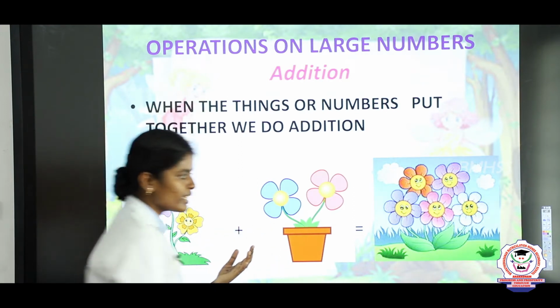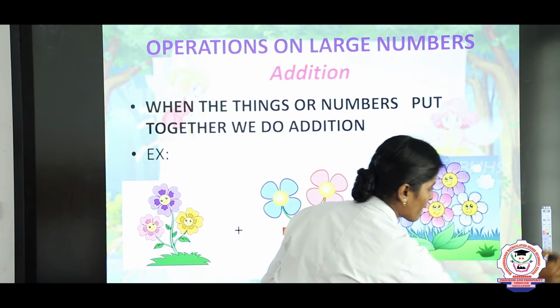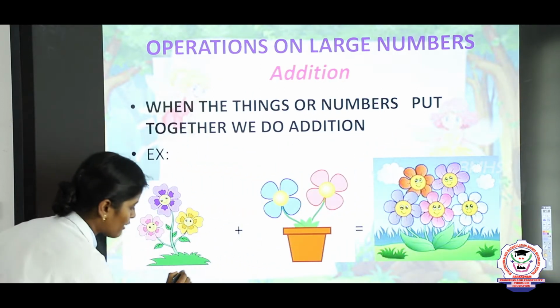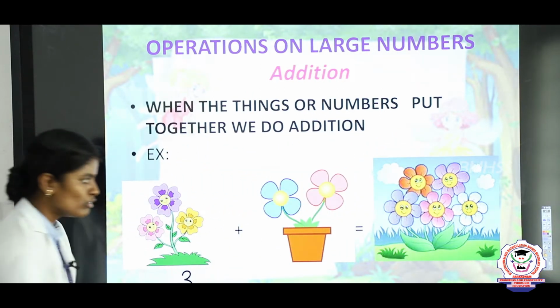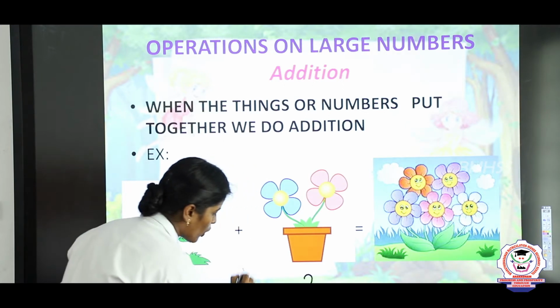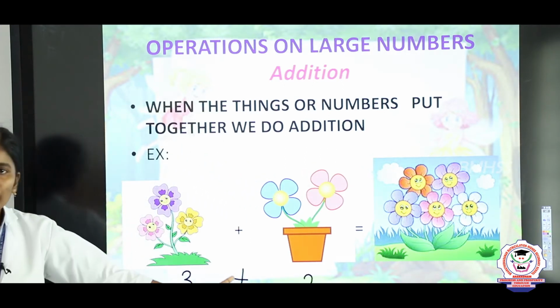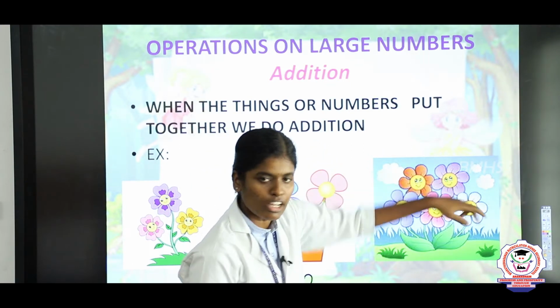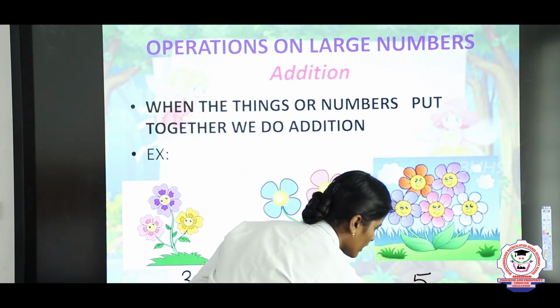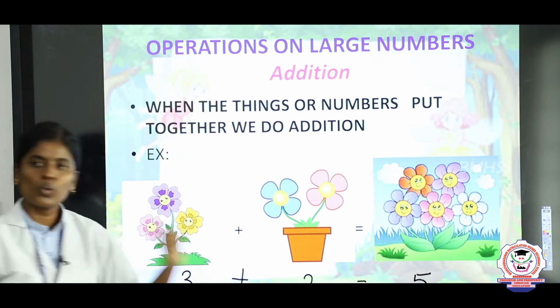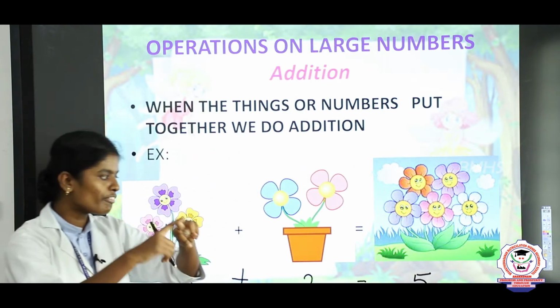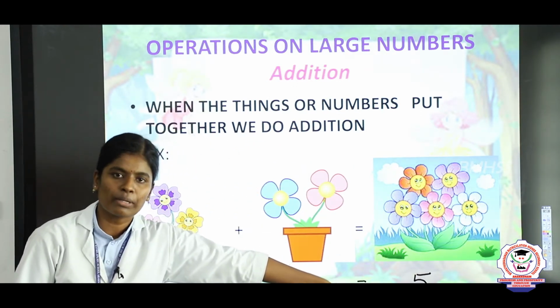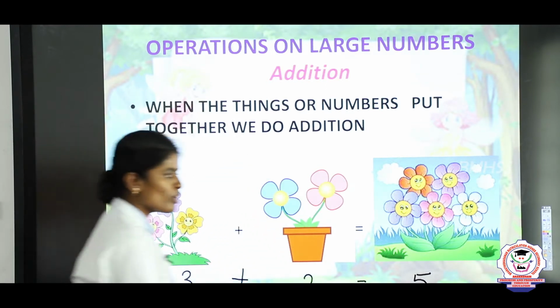For example, listen here. First we have 3 flowers and second we have 2 flowers. Now we are going to count: 3 in the mind, 2 on the finger. What is the answer? 3 after, 4, 5. So the final answer is 5. Okay, we have one more example also.